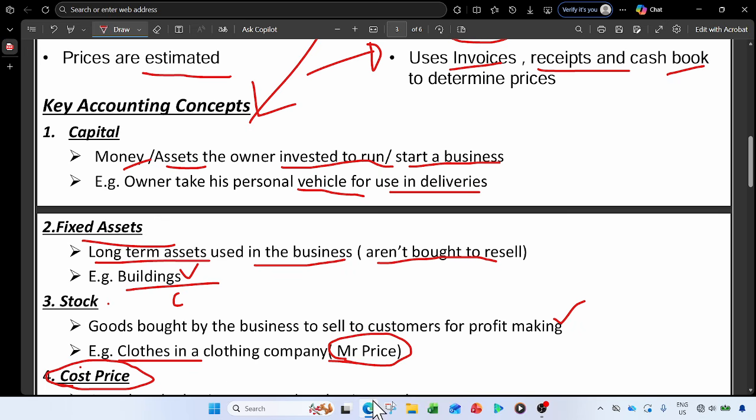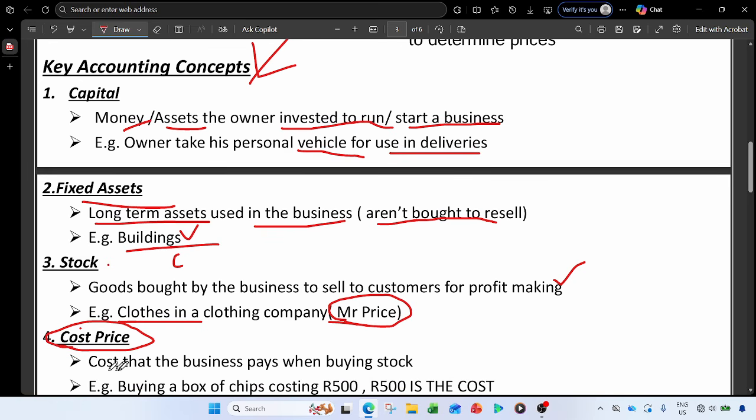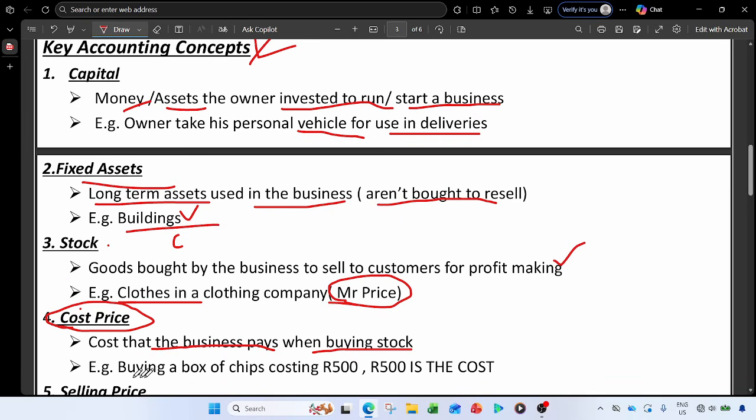As you can see, it is a cost. So what is a cost price? This is the cost that the business pays when buying a stock or trading stock, right? So let's say I have an example that I pointed out here. You are buying a box of chips, let's say in the informal sector, costing 500, and that 500 is the cost price. So you must know the difference between the cost price and the selling price.